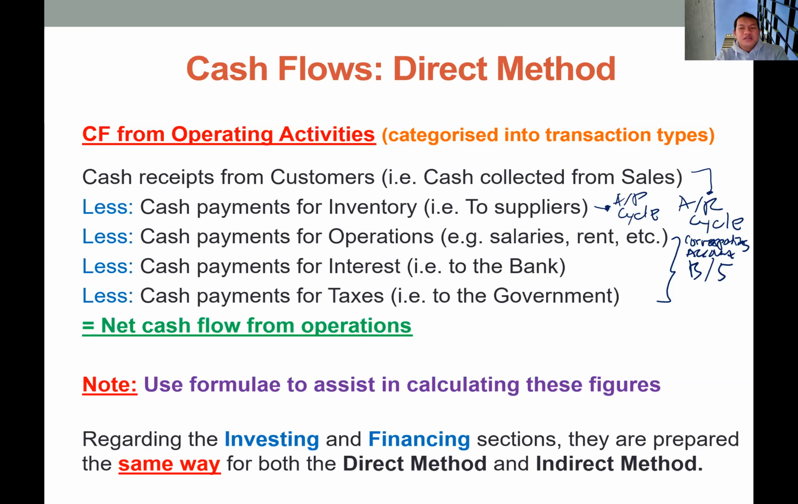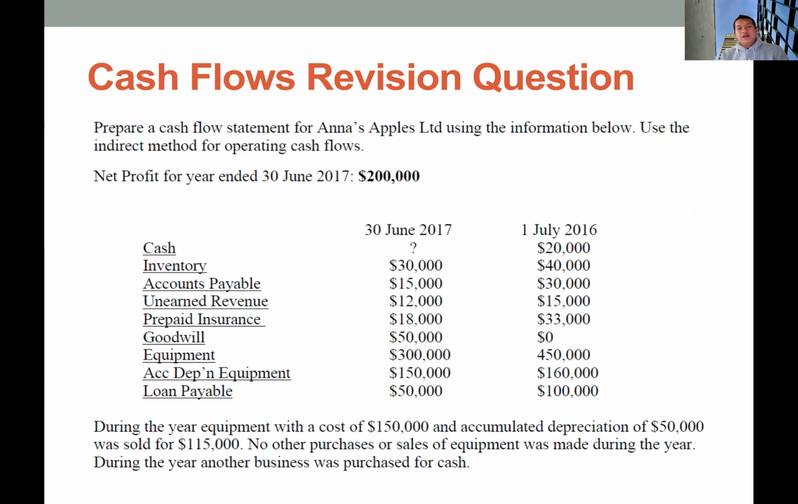Okay, so we got net cash flow from operation. So this investing and financing section will be the same with the previous one. Okay, so we have this question for cash flow statement. So we have Anos Apples Limited. Net profit is 200,000.